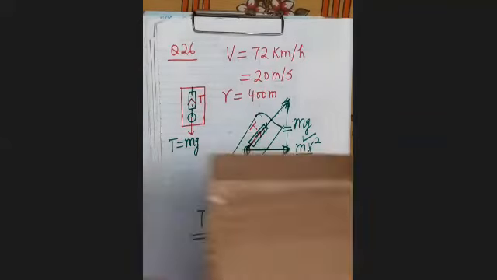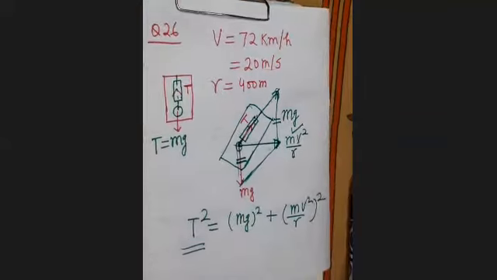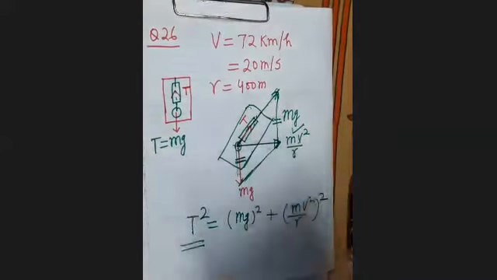But when it reaches the banked path, which is an inclined path, the compartment will be tilted.